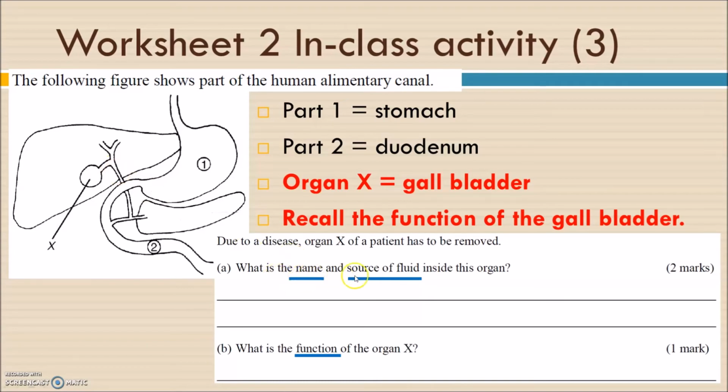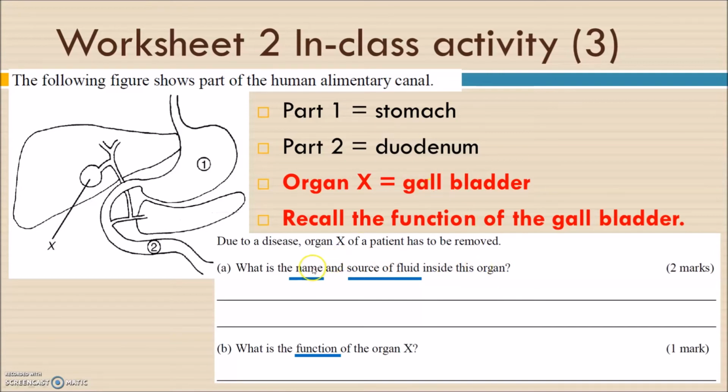So what's the name and source of the fluid inside the organ? Don't misunderstand the question. Some students cannot read the question carefully, and they name the organ, oh, gallbladder. Wrong. The question is not asking the name of the organ, it's asking the name of the juice and the source of the juice inside the gallbladder.